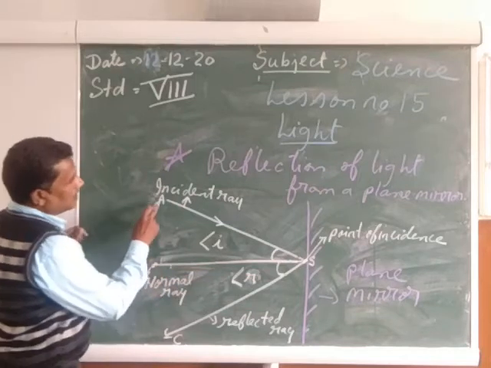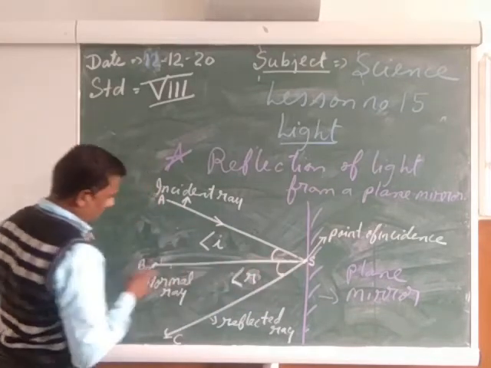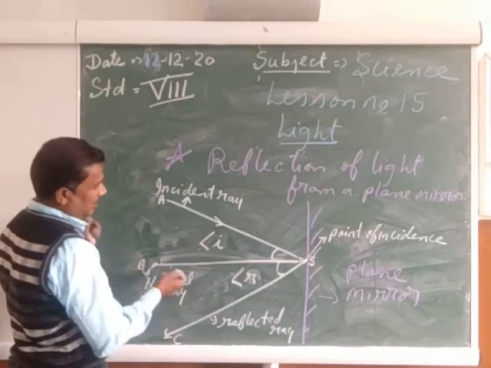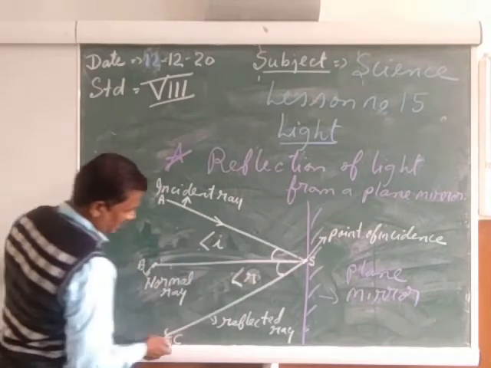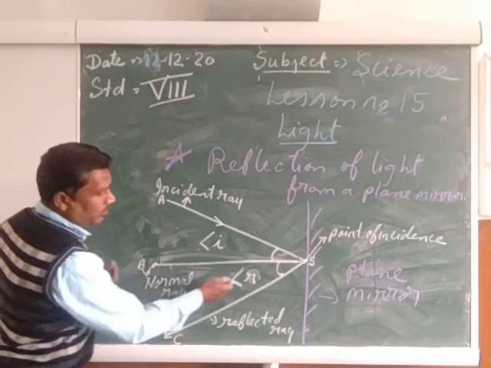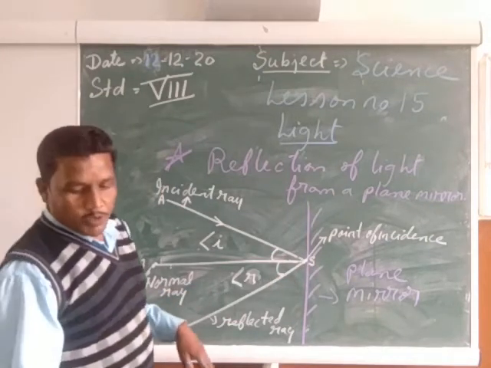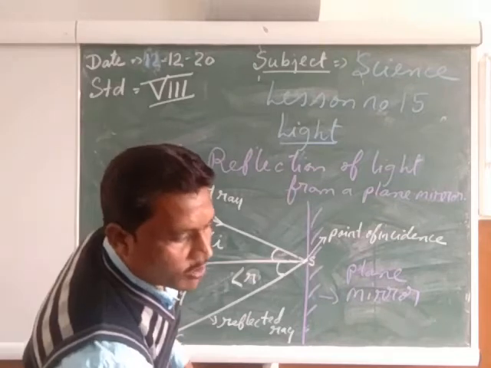So my child, A, S, and B are making one angle. It is called the angle of incident. And B, S, and C are making another angle. It is called the angle of reflection. So it is the property of the plane mirror.